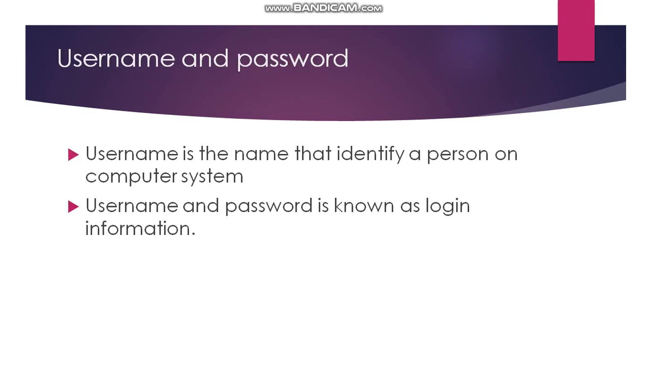Username and password. Username is the name that identify a person on computer system, and password is the secret code. Username is known to everybody and password is only known to the owner of that account. Username and password is known as login information. These are used to authorize the users to have access to computer systems, email account, bank account and other services available.